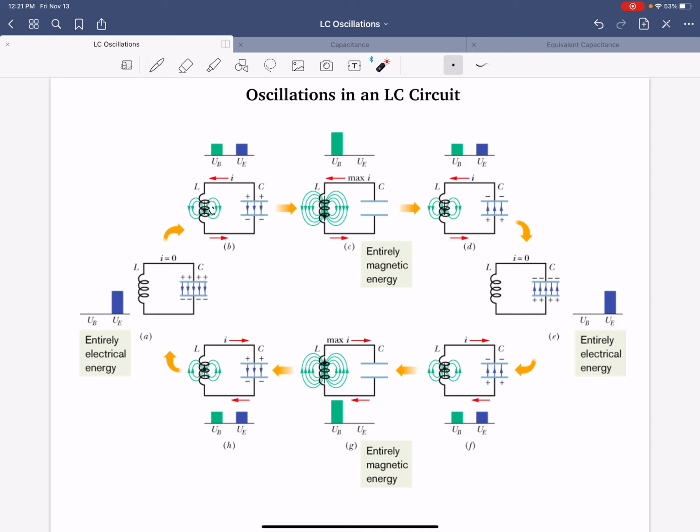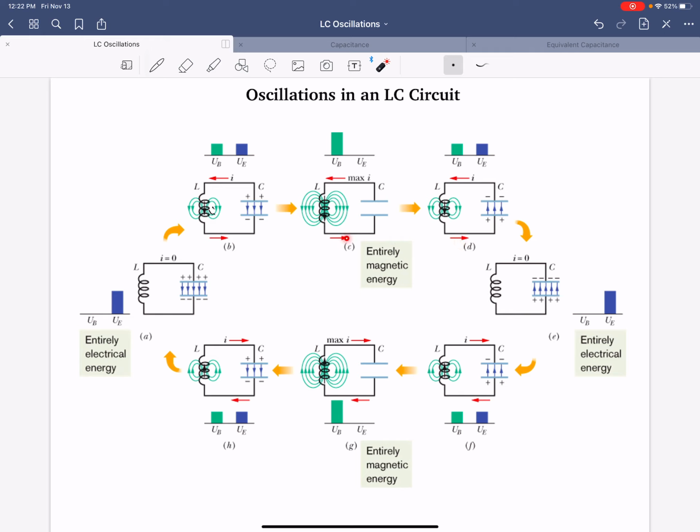And when we're over at picture E, now the capacitor has fully charged up once again, but the potential is reversed from when it started. And now again, because it's fully charged, there is no current flow. So really, the current here in D was decreasing.